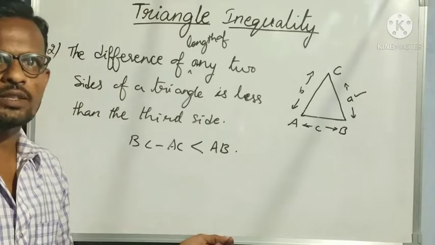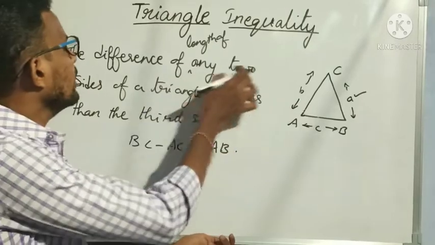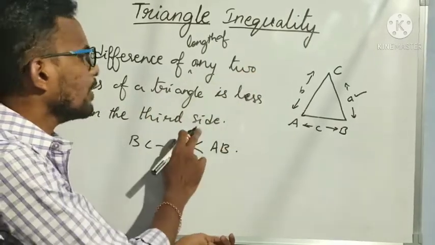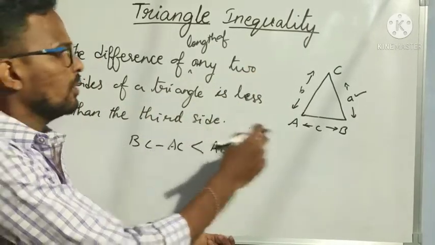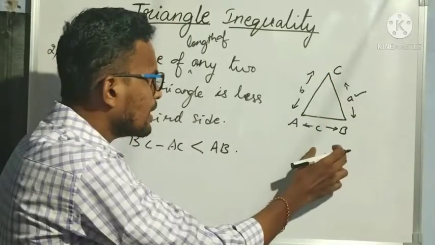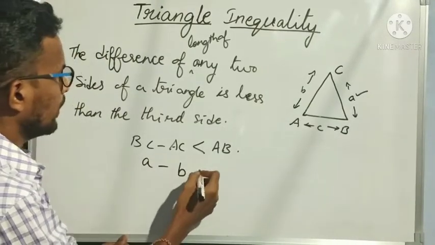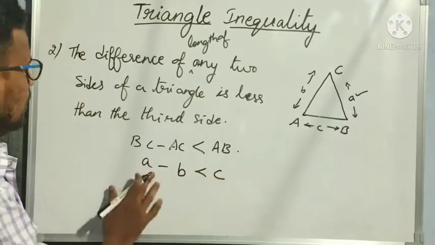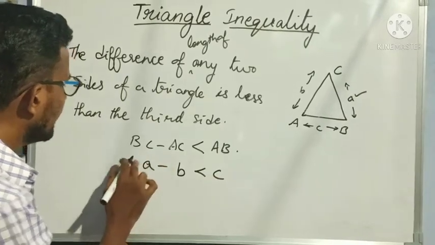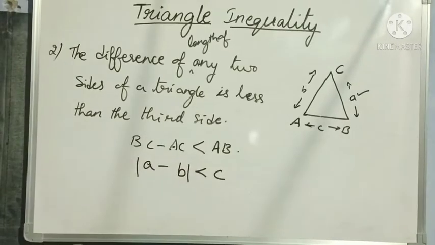Is every student understanding this? Yes. So the difference of any two sides of a triangle is less than the third side. BC minus AC is always less than AB. So BC is a, AC is b, a minus b is always less than c. Difference means sometimes we will get negative values, right? That's why we have to take the modulus.